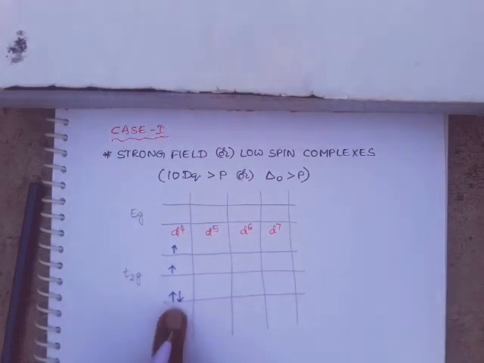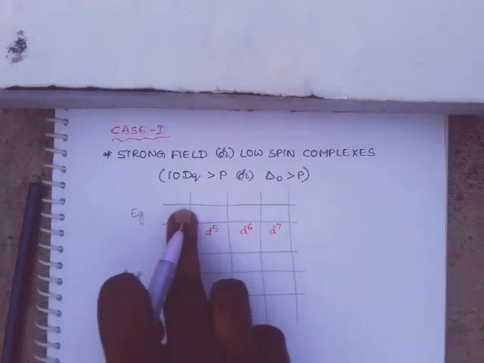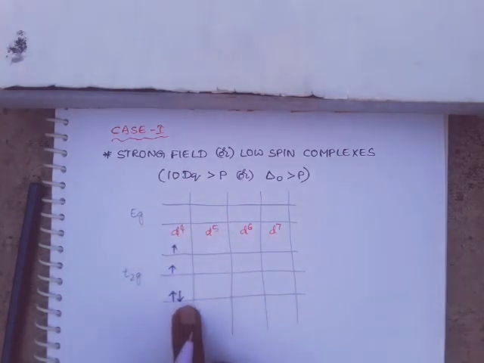Why? Because pairing energy is low when compared to delta O. So instead of going to eg orbitals, it will pair in the t2g orbital.